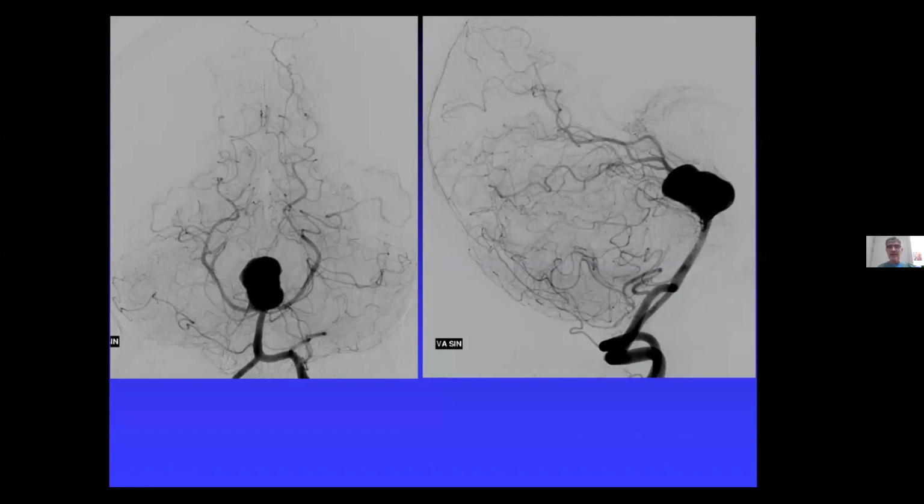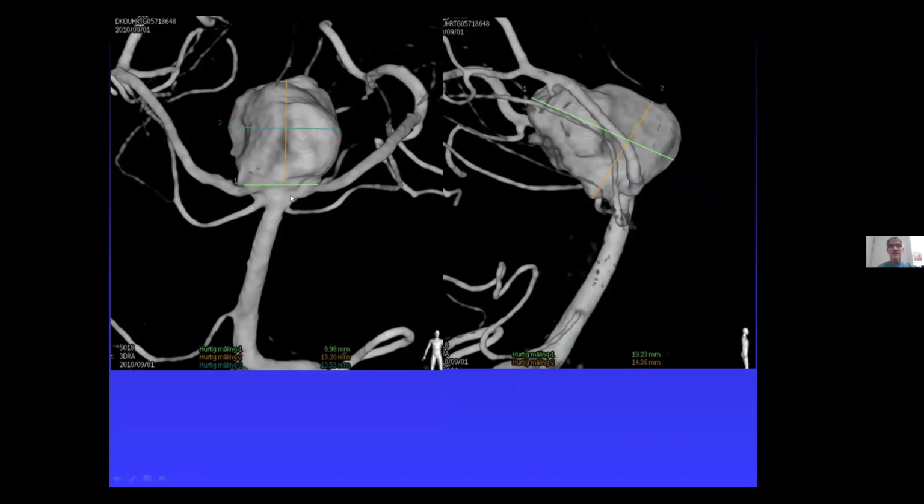This is the angiographic image of the aneurysm injecting the left vertebral. What you see here is that both PCAs are very small. And if you see the 3D reconstructed image, it is also obvious that it's very difficult to get into the right one because there is no direct access. And if we do Y stenting, we always have to go to the more difficult one first, because then we have to cross the stent with another microcatheter to go to the left. So I had to get into this one, and it was very, very difficult.